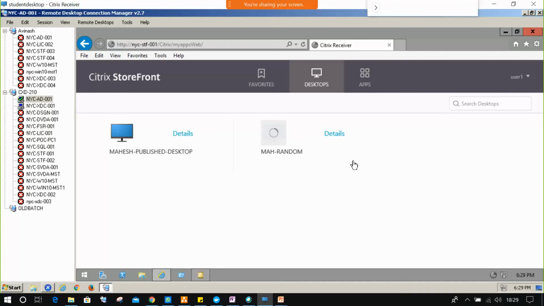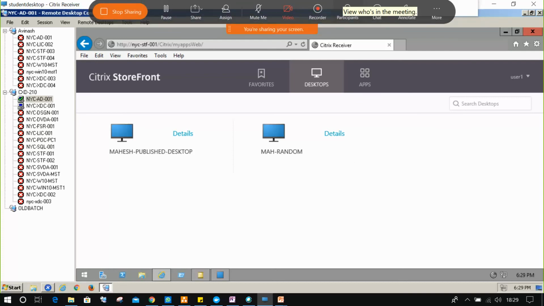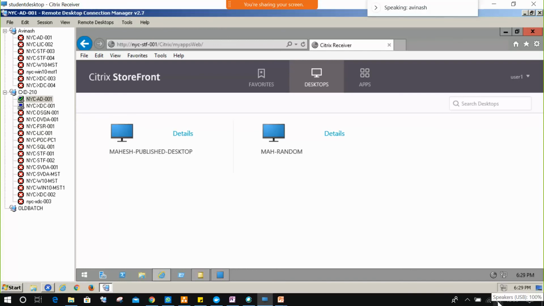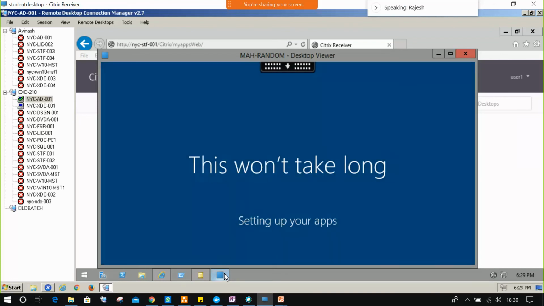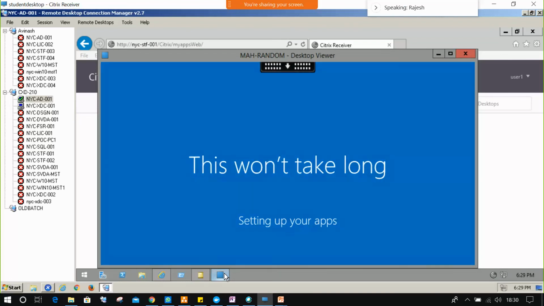So guys, now can you tell me which machine I will connect to now? Random 11 or random 21? Which one will I connect? Rajesh? Sorry? Random 11 or 21. My question is, first time he connected to random 11, okay, and now I signed out and again I'm clicking, I'm connecting now. So can you tell me which machine I'm connecting to now, 11 or 21?